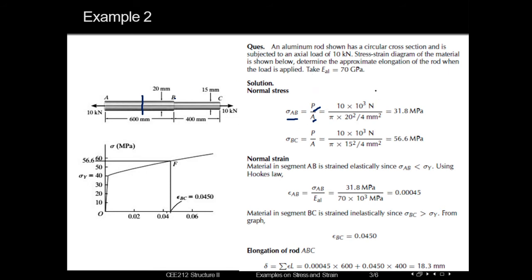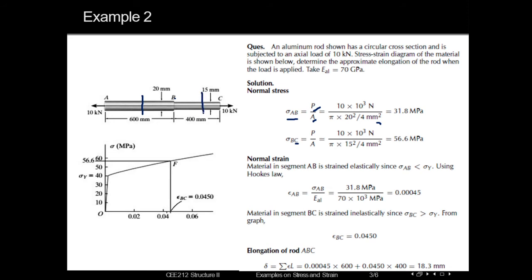We are converting it into newton, and we are getting the area in millimeter square. So we know that newton per millimeter square is megapascal. So from here we will get the value of stress in segment AB, which is 31.8 megapascal. Similarly, we need to calculate the stress in segment BC, load divided by area.